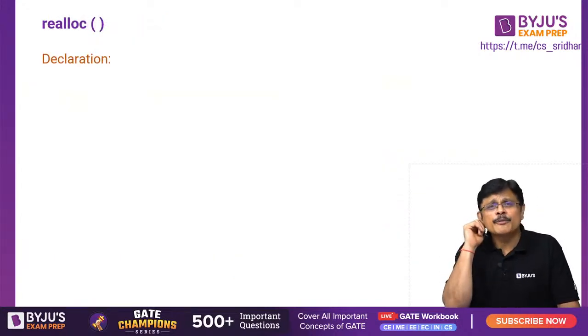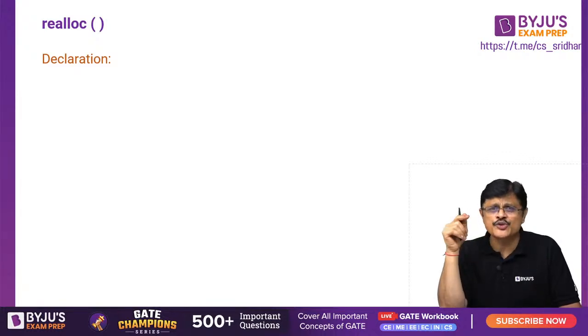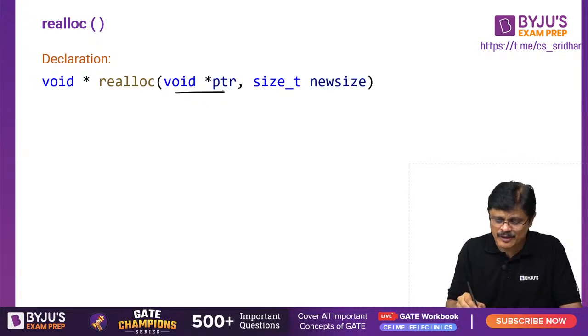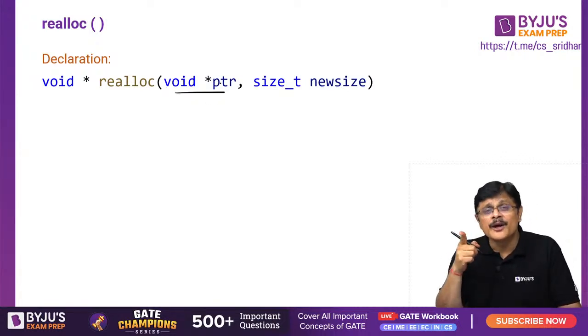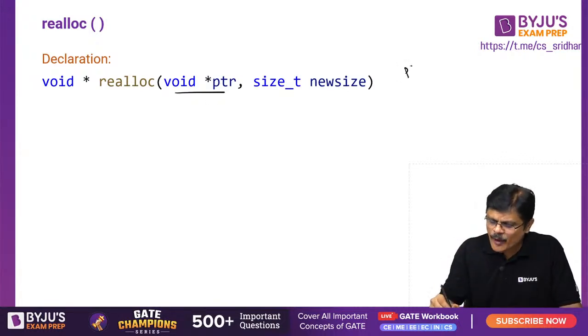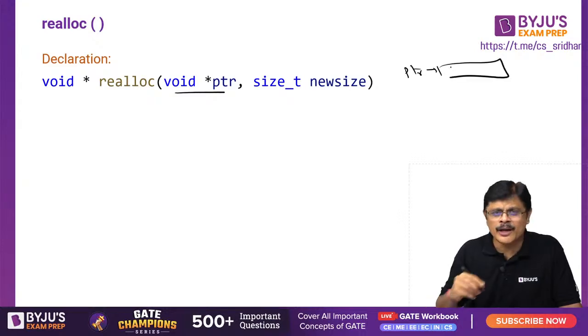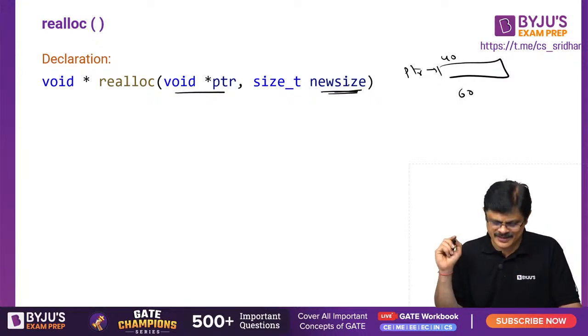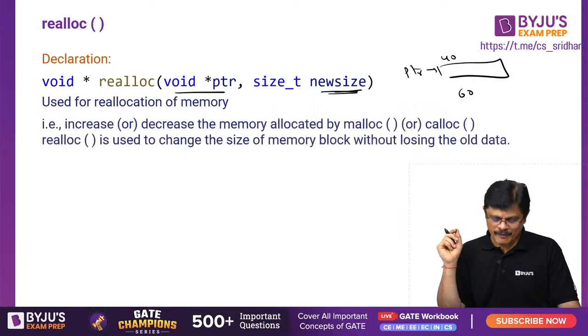Realloc. See, you created some memory, later on you want to change that particular memory, my dear friends. So realloc can be used for changing that memory. Here we have 2 arguments. The first argument is the pointer. See, originally pointer PTR is pointing to some location, no? So you want to extend that. Suppose the original size is 40 bytes, you want to get 60 bytes. So the new size you are going to enter, my dear friends. So it is used for reallocation of memory.